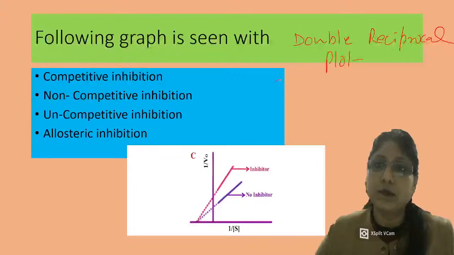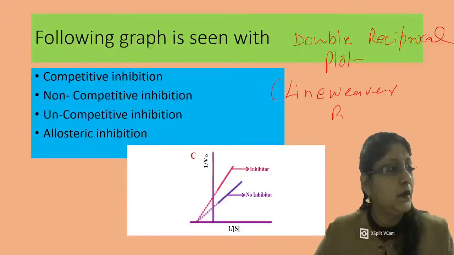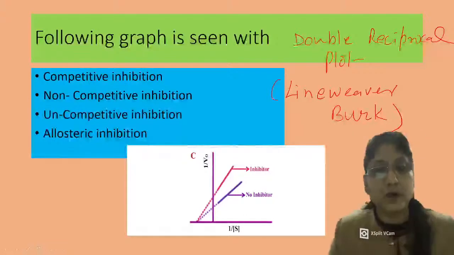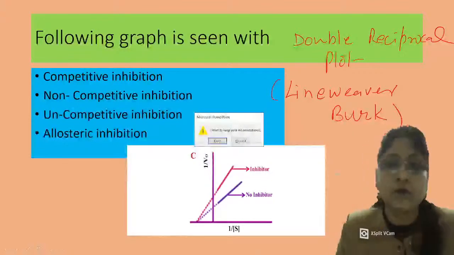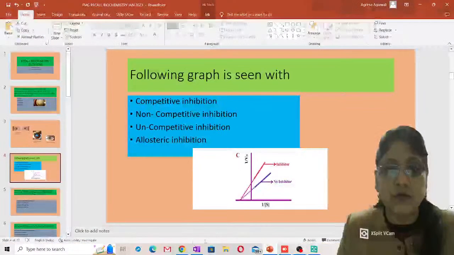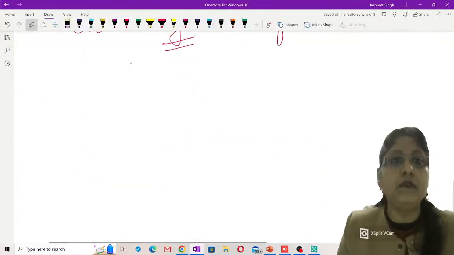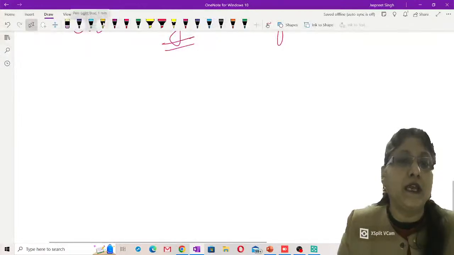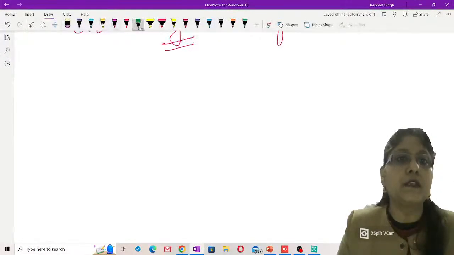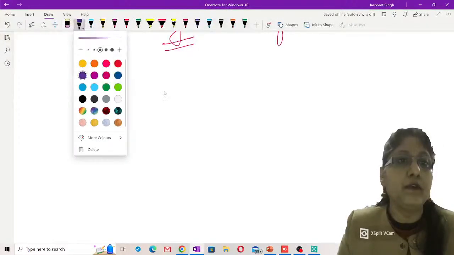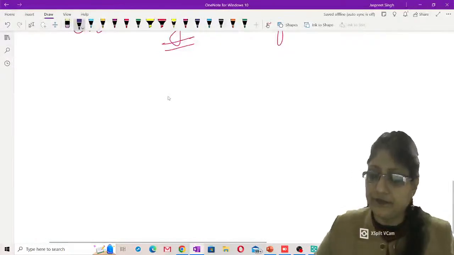Lineweaver-Burk plot, B-U-R-K, Burk plot. This is the double reciprocal plot which talks about enzyme kinetics in presence of and in absence of inhibitors. So let's talk about how I said that it is a non-competitive inhibitor. In the Lineweaver-Burk plot, you have a very characteristic finding. Based on the type of inhibitor, you have a very characteristic picture on the graph.